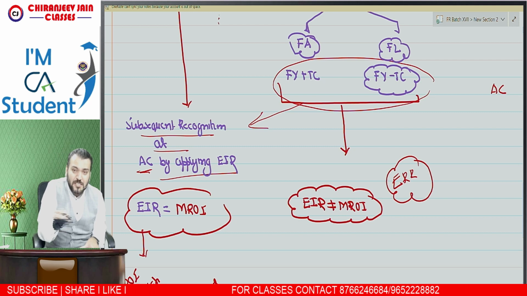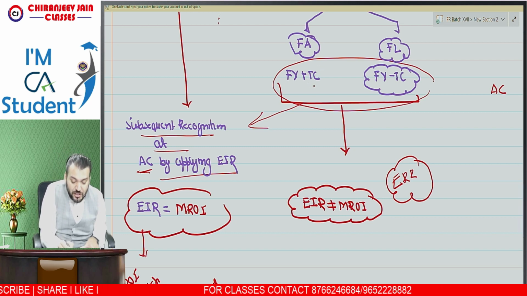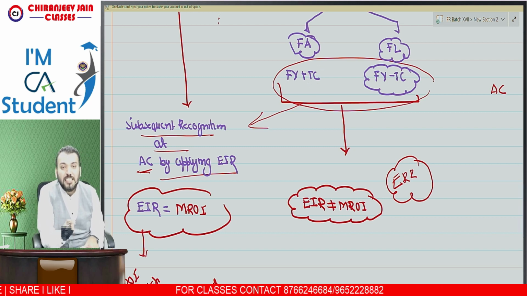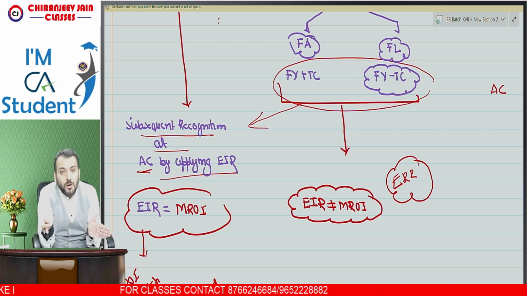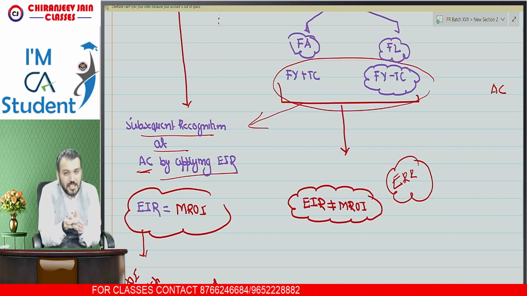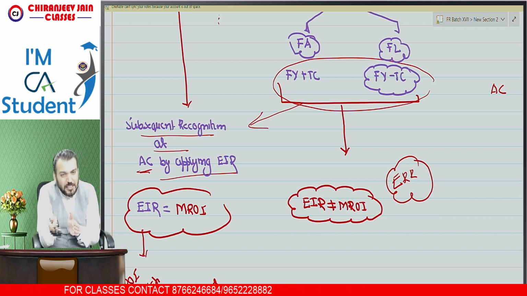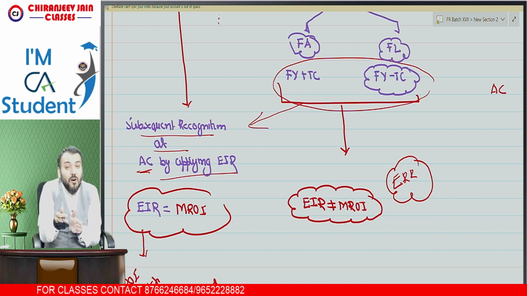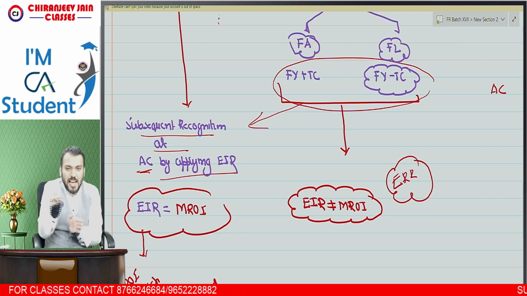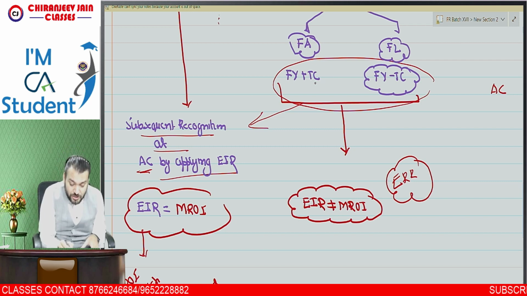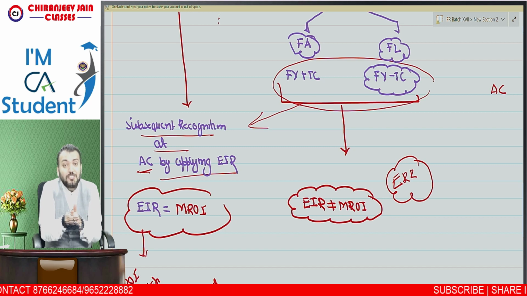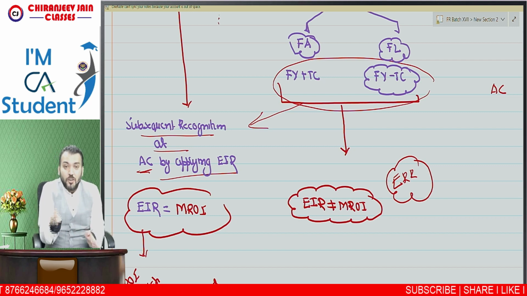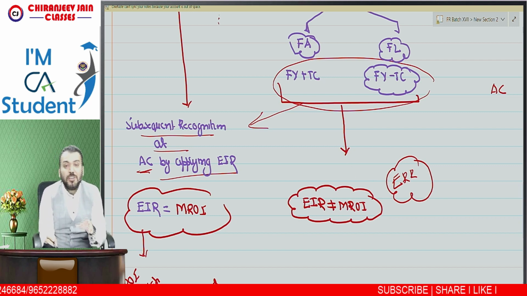Why? Because as per Ind AS 109, this transaction cost will not be charged to P&L as an expense immediately. This transaction cost will be spread over the tenure of the contract, either as an interest expense or as a deduction from interest income, as the case may be. So this transaction cost will be amortized over the period of the contract, and therefore we need to calculate the EIR.